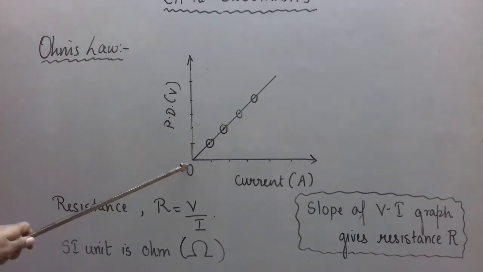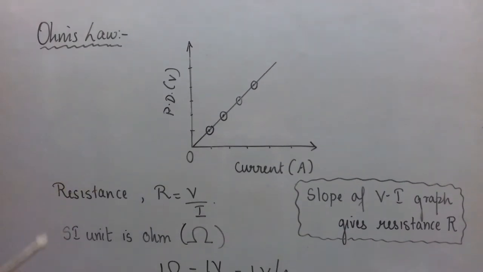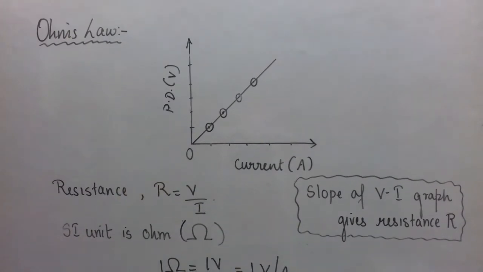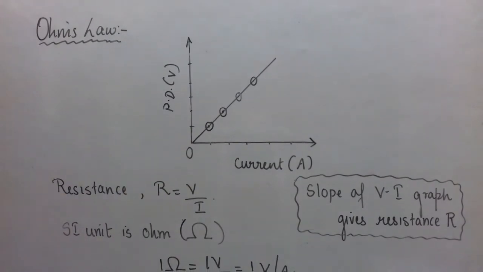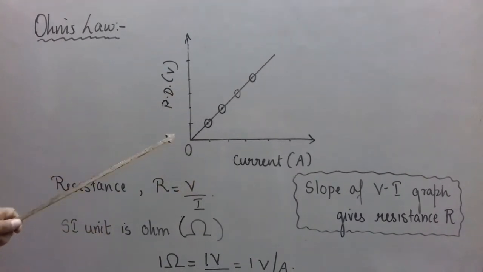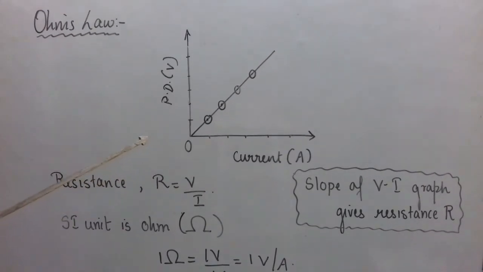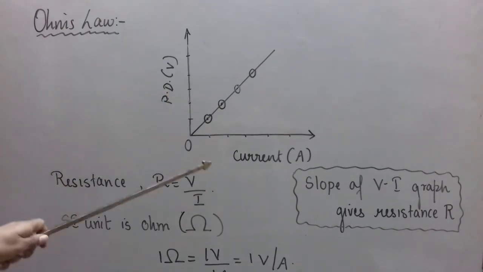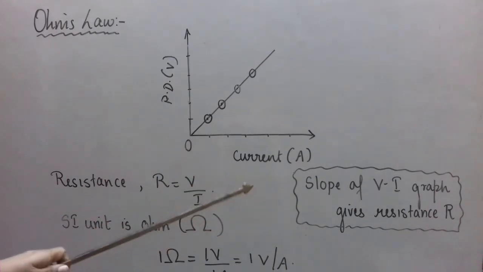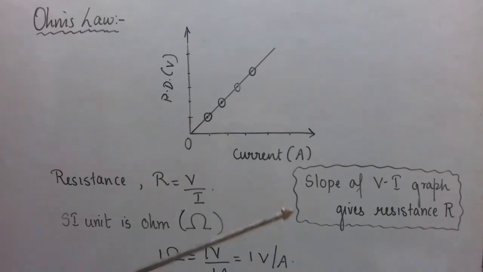When you draw the graph, you will see it is a straight line graph passing through the origin. Otherwise also, in your 9th class you have studied, and you know that whenever one physical quantity is proportional to the other quantity, then the graph of one versus the other is a straight line passing through the origin. So since V is proportional to I, the V versus I graph will be a straight line passing through the origin. Now, you have studied about graphs in 9th class. So you know that the slope of the VI graph will give us what? Resistance R. Because slope here will mean V divided by I, and that will be nothing but resistance R.